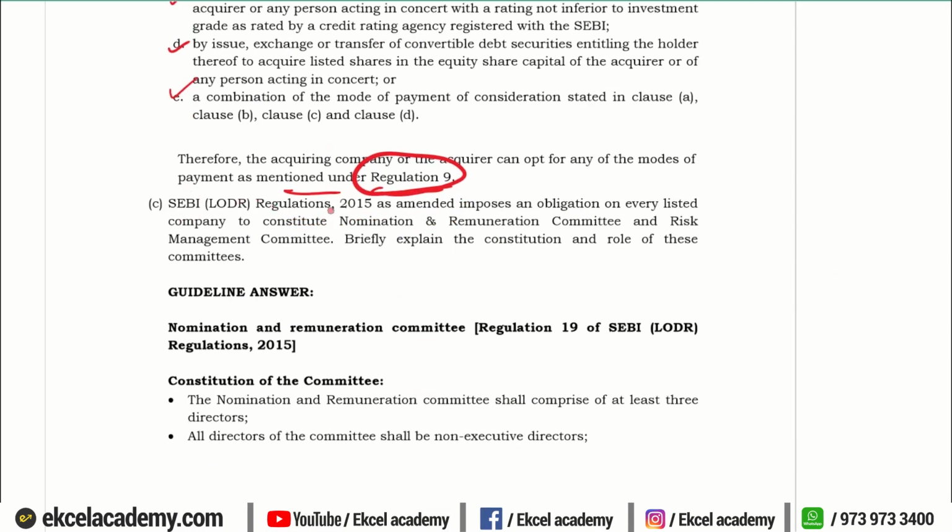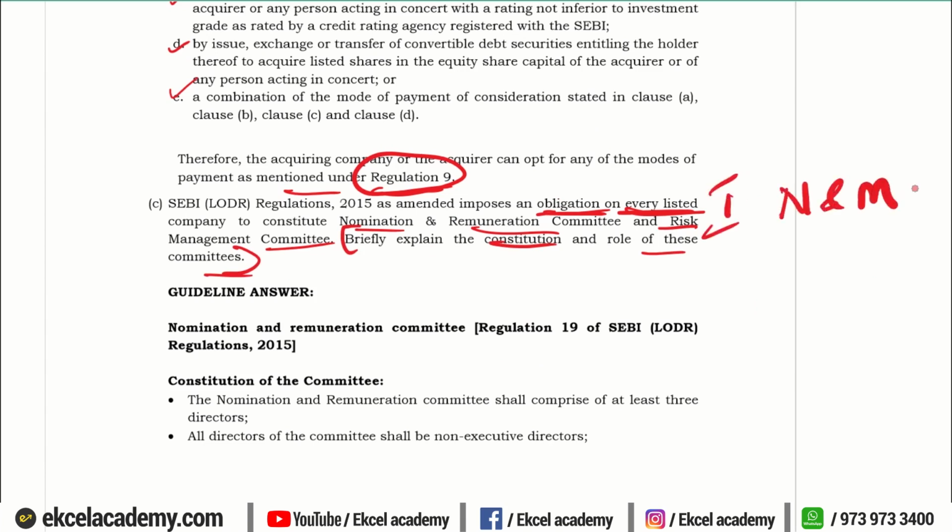Next. LODR regulation as amended imposes an obligation on every listed company to constitute a nomination remuneration committee and the risk management committee. Briefly explain the constitution and the role of these committees. So your answer should be divided into 2 parts. First part should talk about the nomination and remuneration committee.